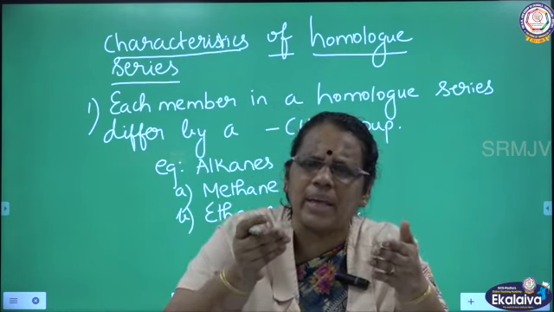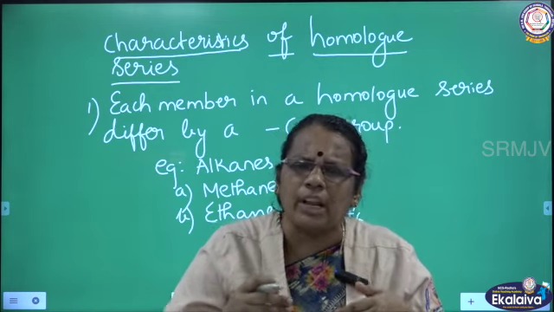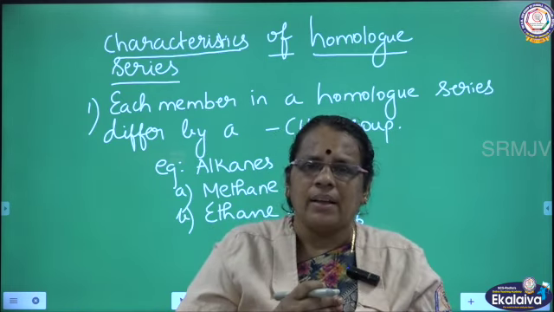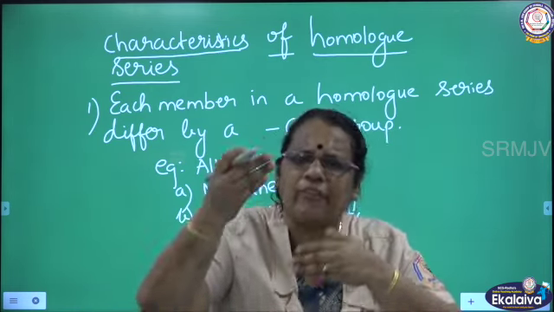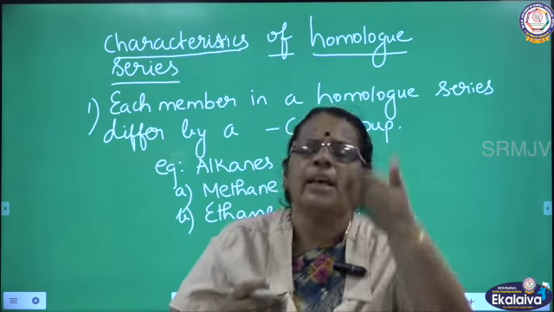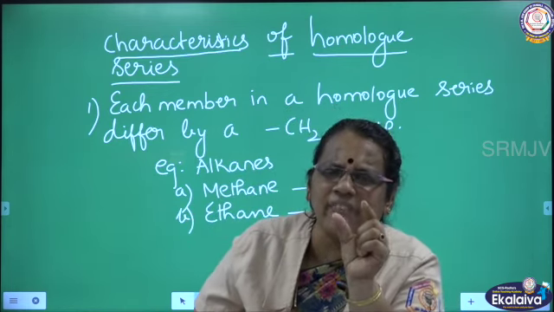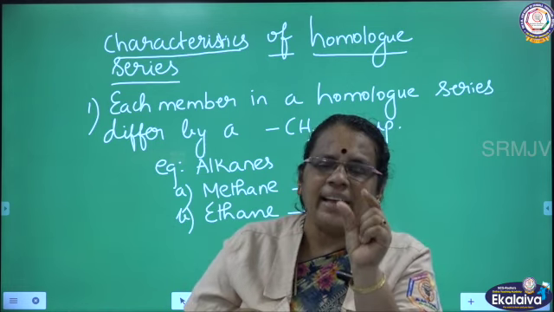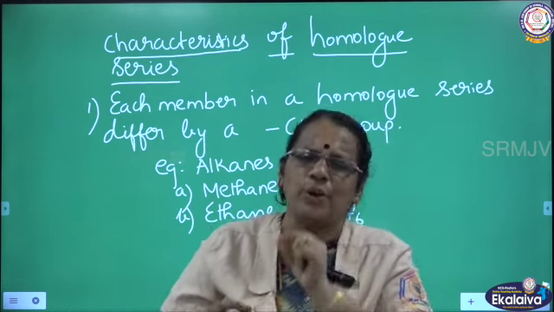What is the molecular formula of methane? CH4. What is the molecular formula of ethane? C2H6. You subtract methane from ethane. From C2H6, you subtract CH4. What is the difference you are getting here? I am getting a difference of CH2 unit.